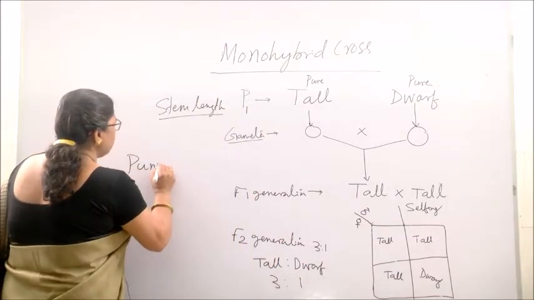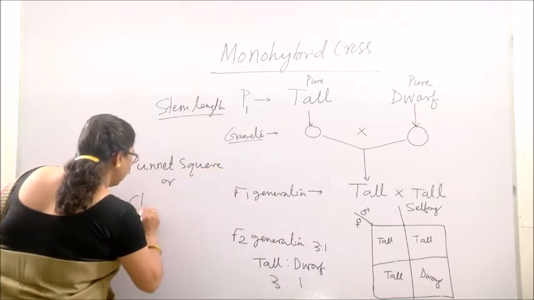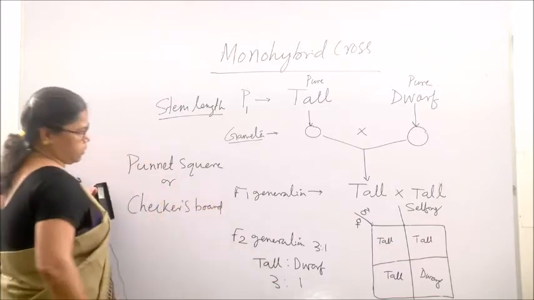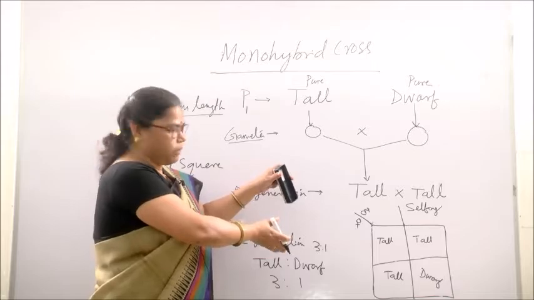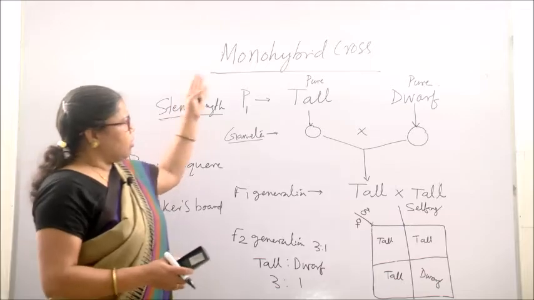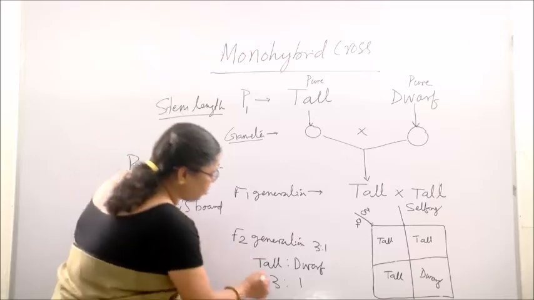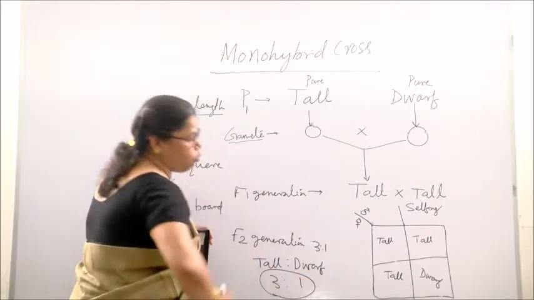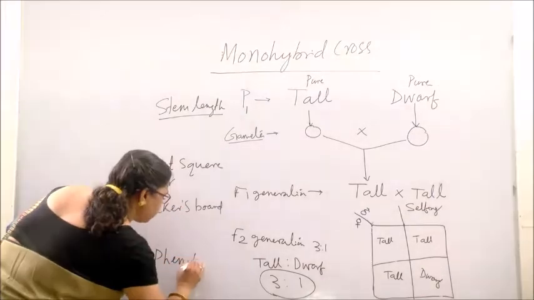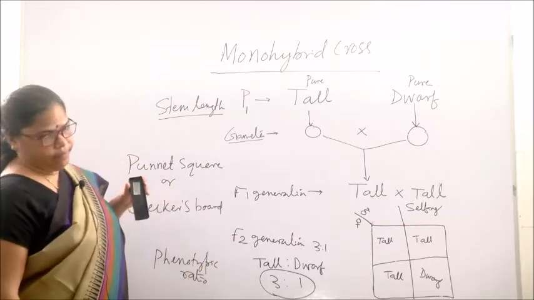Such a representation of offspring in different generations is known as a Punnett square. Please remember this. It is also known as a checkerboard. You can represent the cross experiment by this Punnett square or checkerboard. In the monohybrid cross, Mendel got the 2 characters in a particular ratio, 3:1, and this is called the phenotypic ratio. So Mendel's monohybrid phenotypic ratio is 3:1.